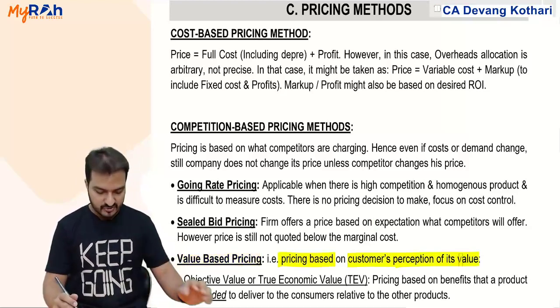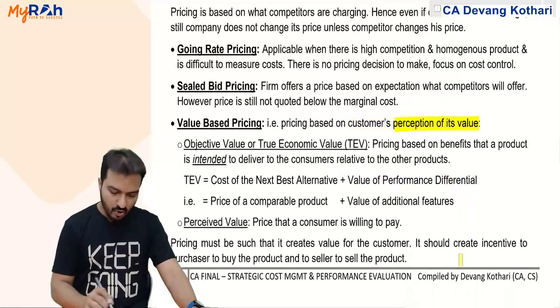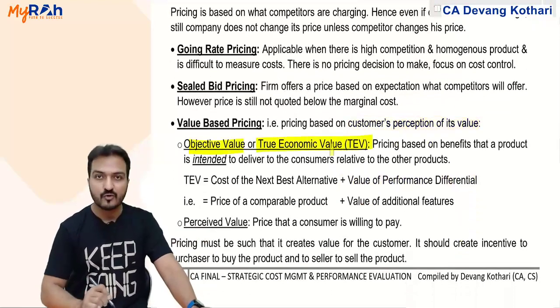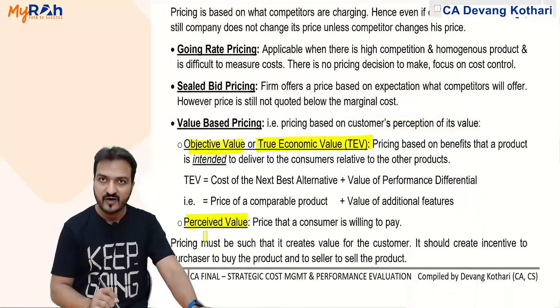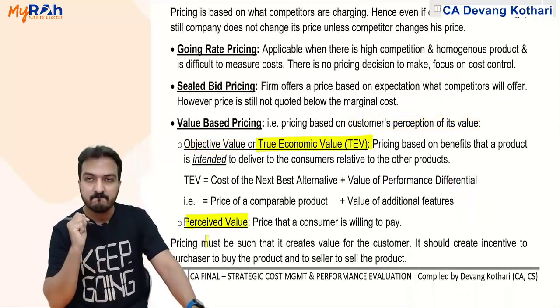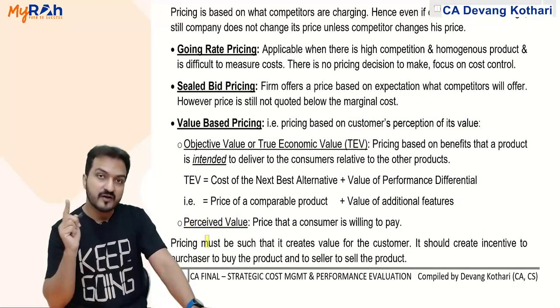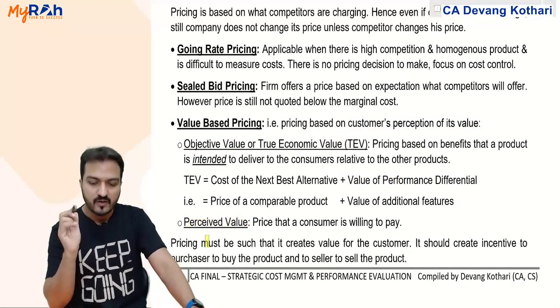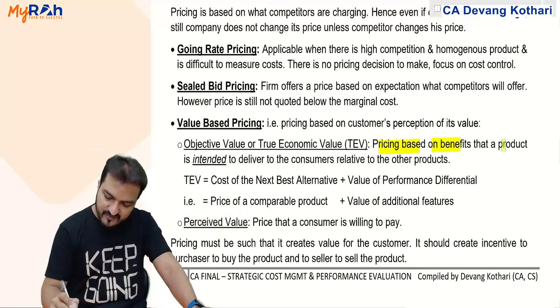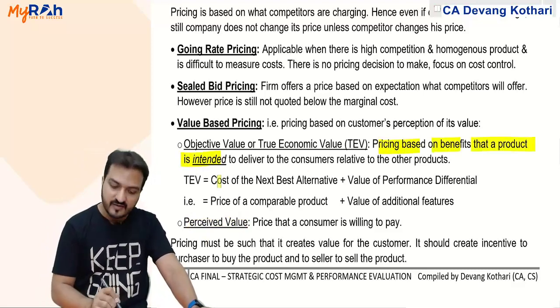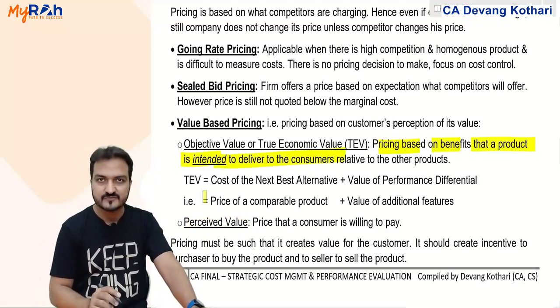Under that, there are two categories: objective value or true economic value, and perceived value. True economic value means the value that the customer is intended to get from the product. Pricing is based on benefits that a product is intended to deliver to the customers.